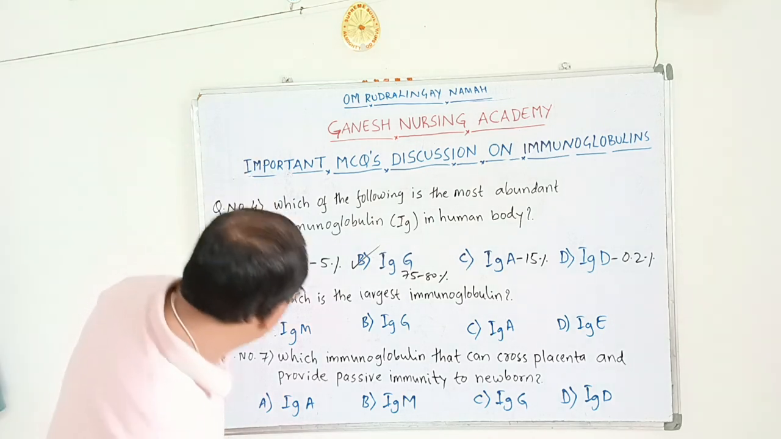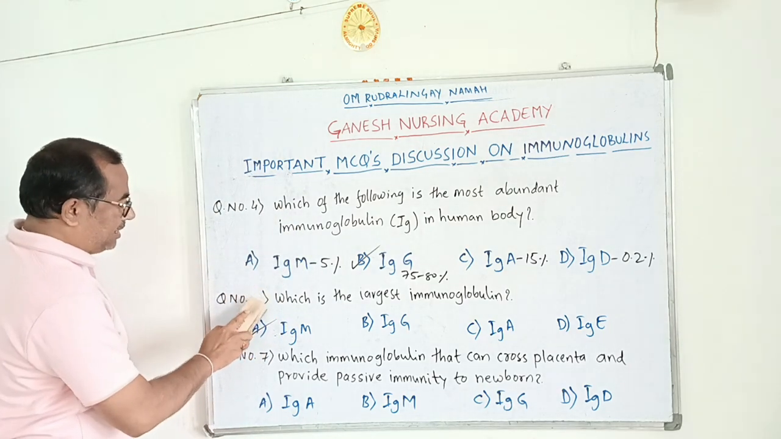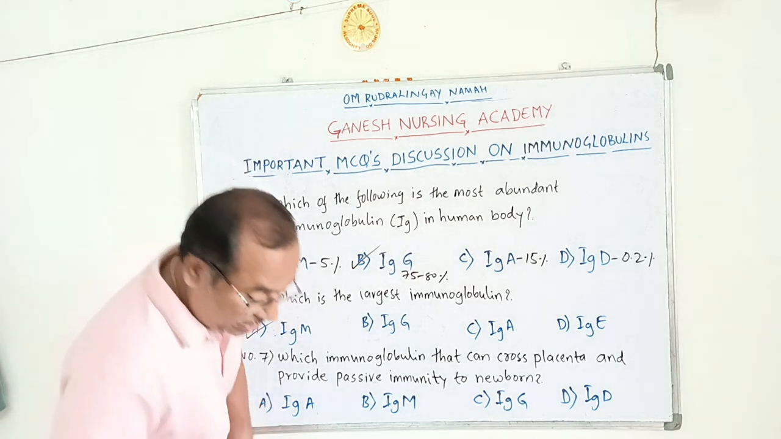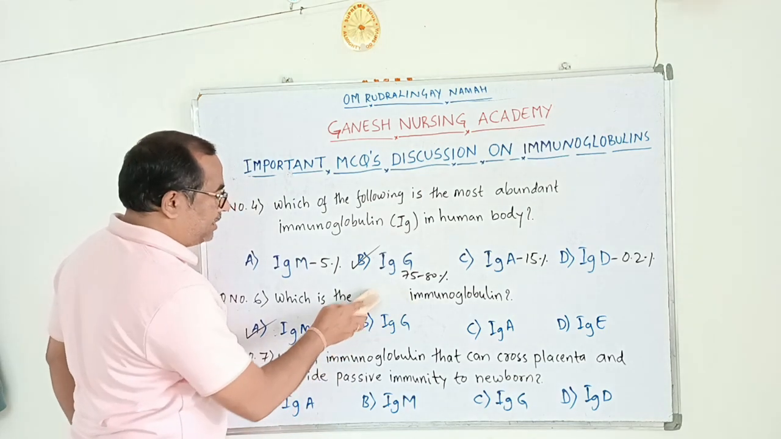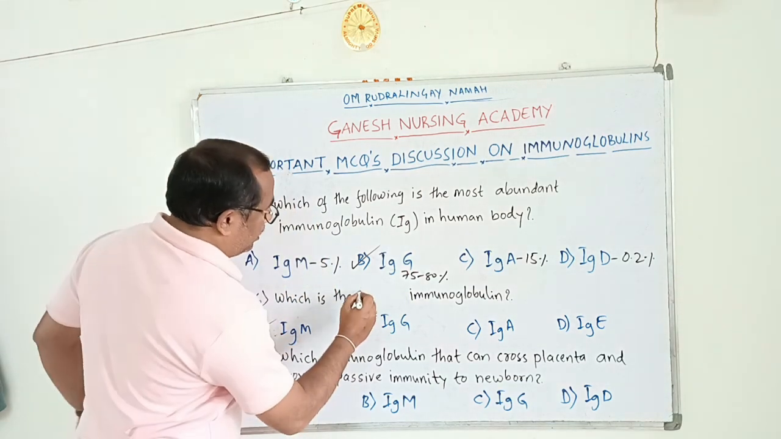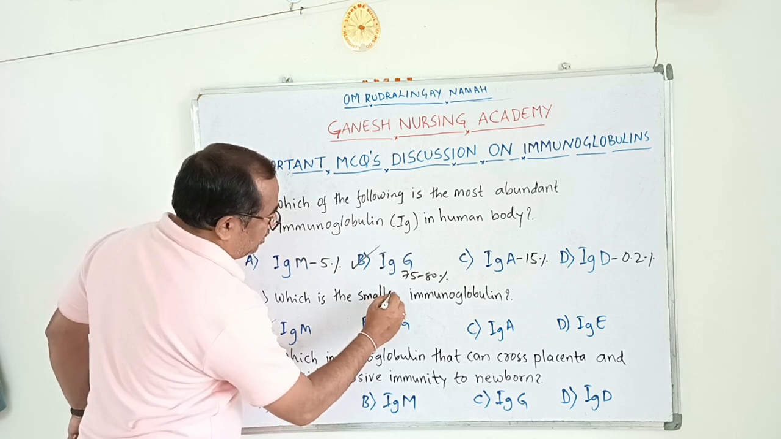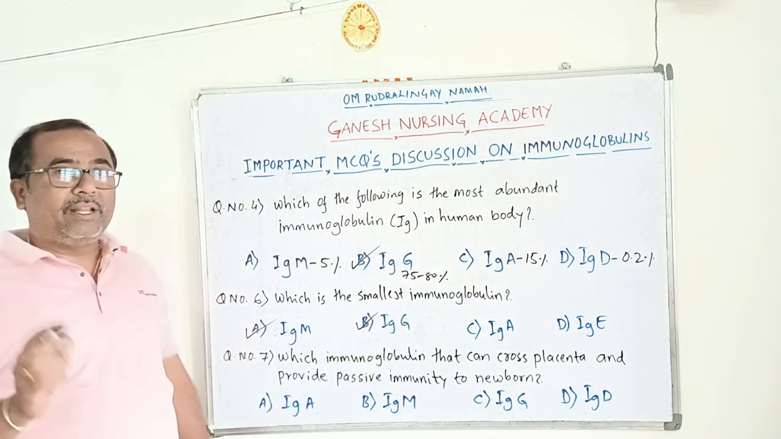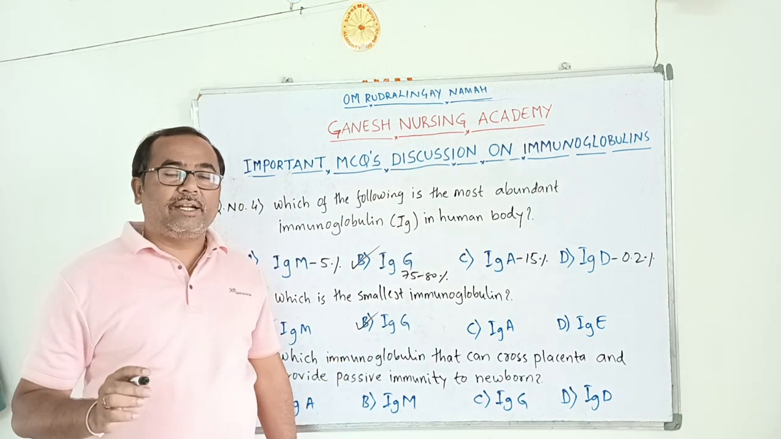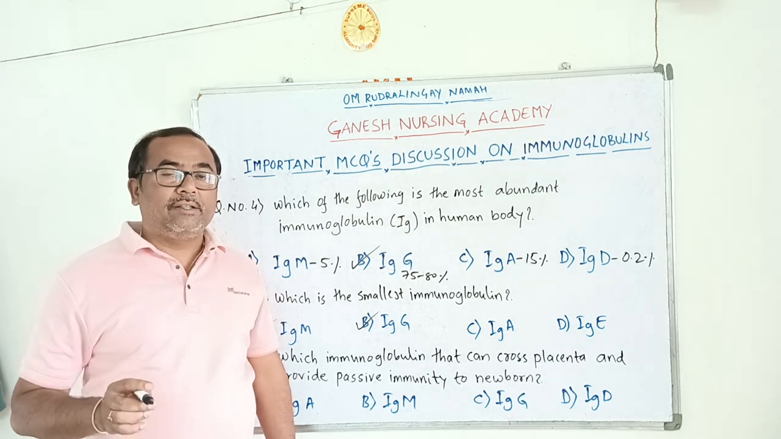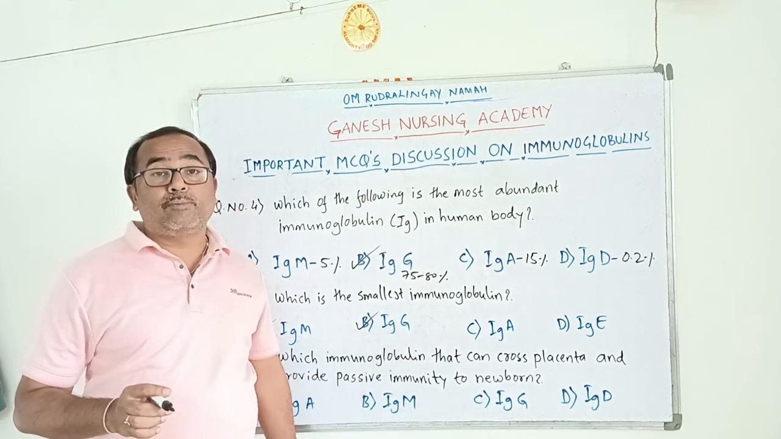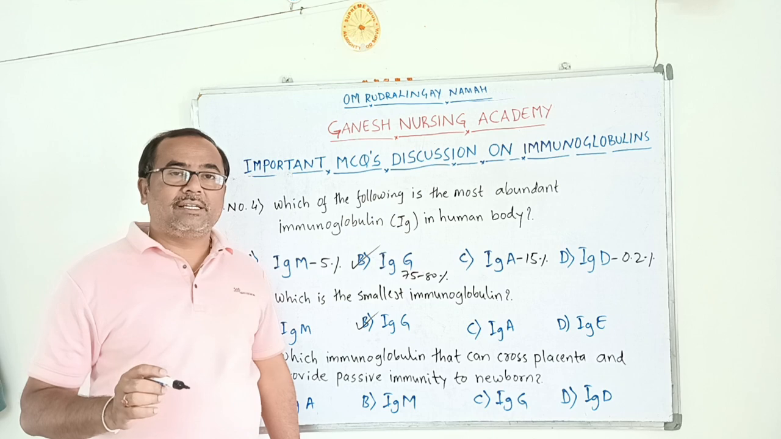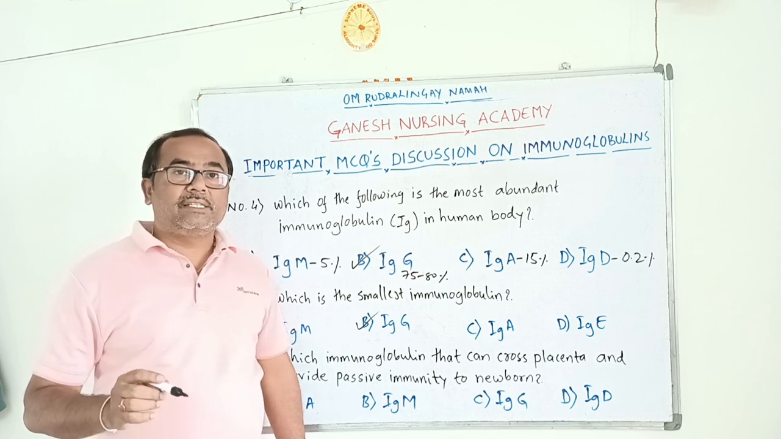Suppose they ask the same question, but I change question number 6 to ask which of the following is the smallest immunoglobulin. The smallest immunoglobulin is IgG. The largest immunoglobulin is IgM, which has a heavy molecular weight, whereas IgG is the smallest. So when they ask which is the largest immunoglobulin, it is IgM. Which is the smallest immunoglobulin, it is IgG.